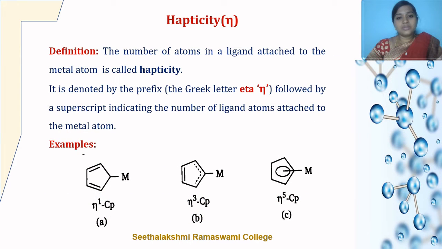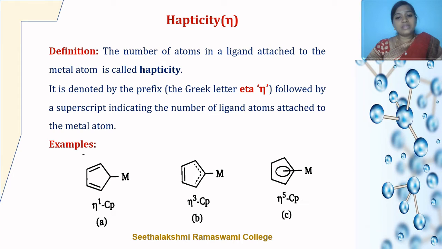The next concept which I am going to discuss is hapticity. Hapticity is nothing but the number of atoms in a ligand attached to the metal atom. It is denoted by the prefix, the Greek letter eta, followed by a superscript indicating the number of ligand atoms attached to the metal atom.